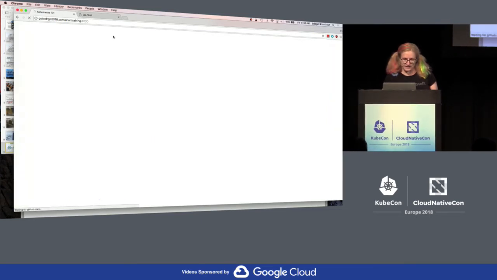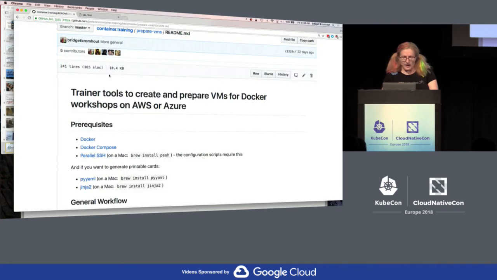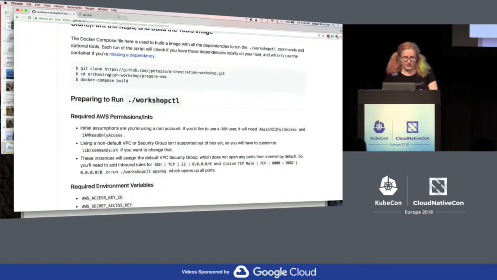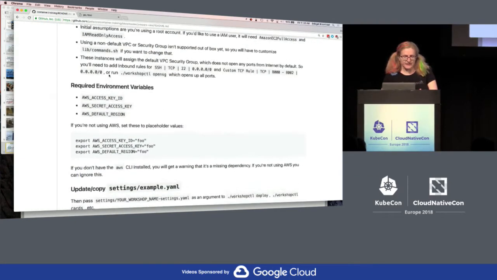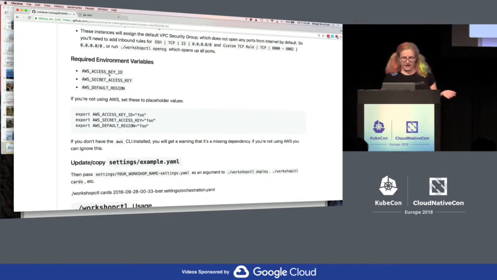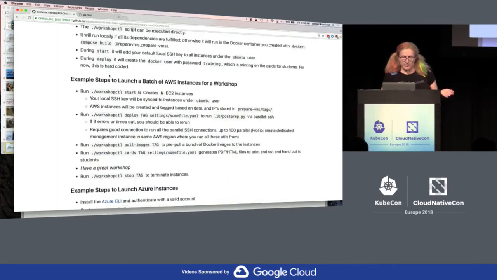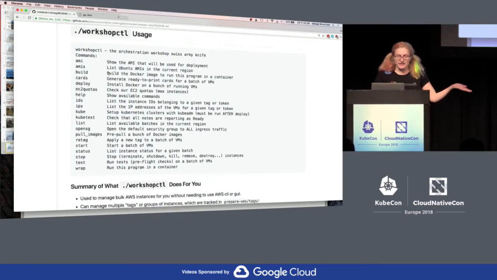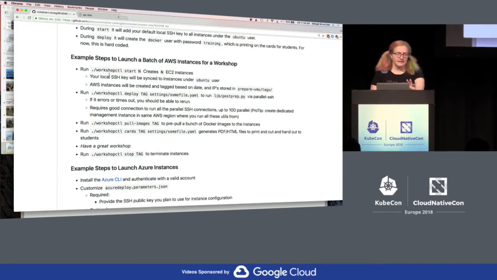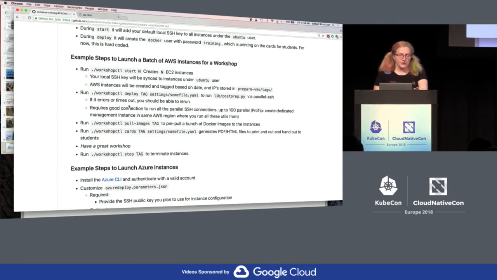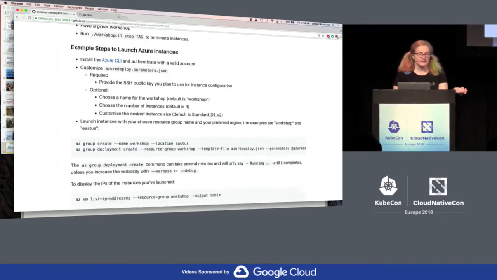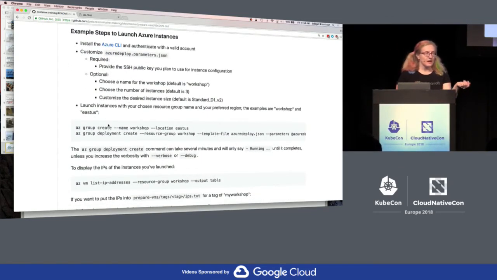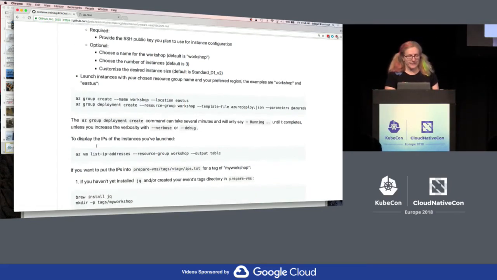So let's go back to that README. This is trainer tool stuff. This is the one we were looking at in vi, but if you look at all these and you think, that's way more commands than I want, that's fine. You don't need most of them. Mostly you just follow these examples to launch AWS instances or these examples to launch Azure instances, or please pull request in examples to launch instances somewhere else.